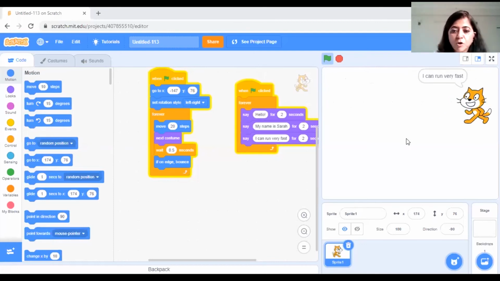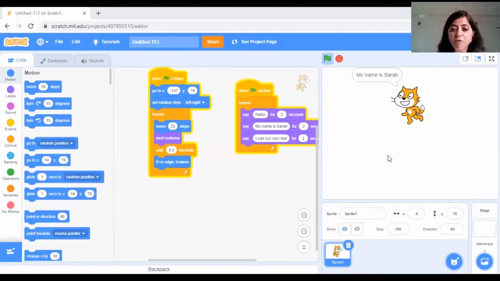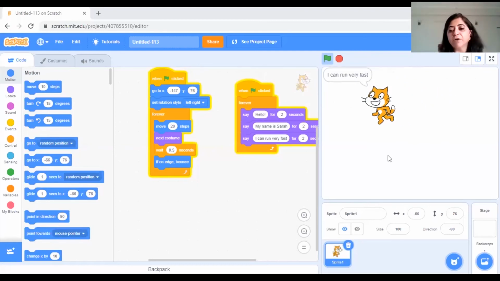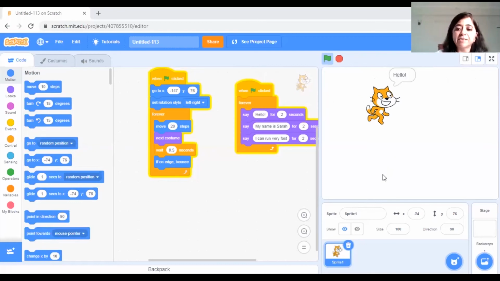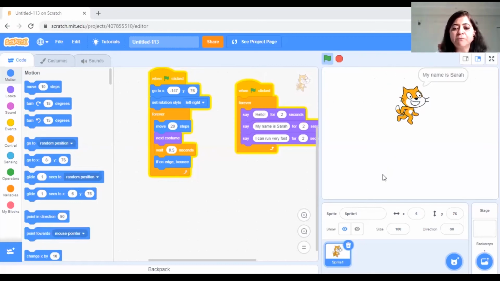Ma'am, the sprite was not moving from me. Somebody has actually given a site. I have an account. Yes, I want all of you to create your account. If you are sending me this thing, you should ideally create your account. Somebody is saying, ma'am, is it a homework? Yes, this is a homework. I want you to do some work at home, right?